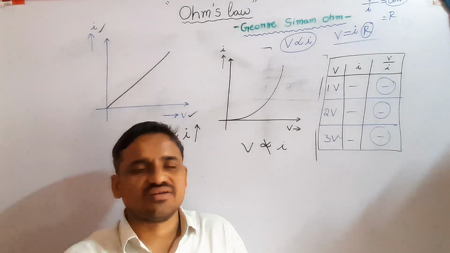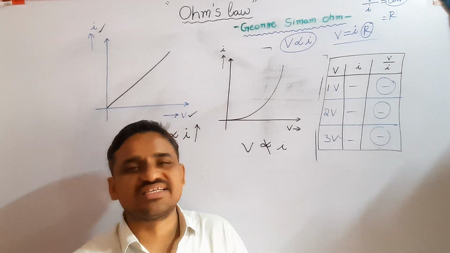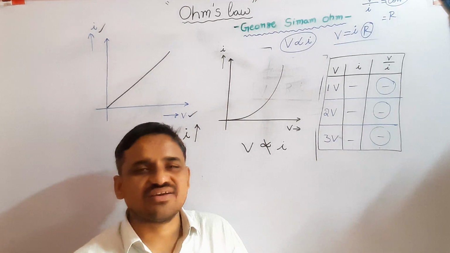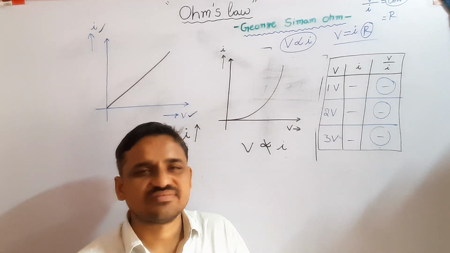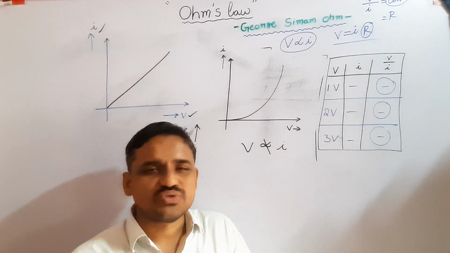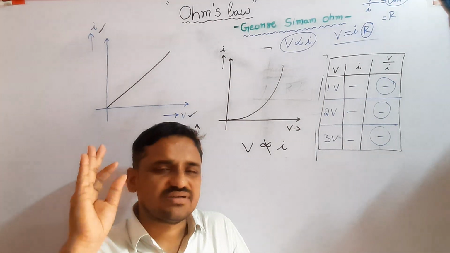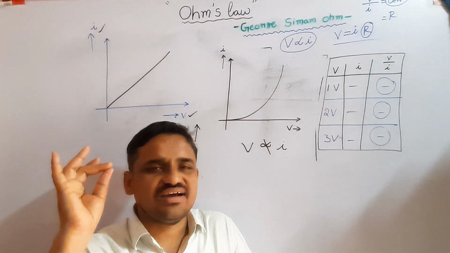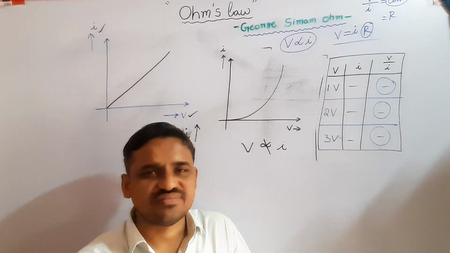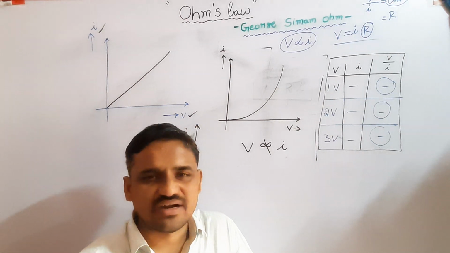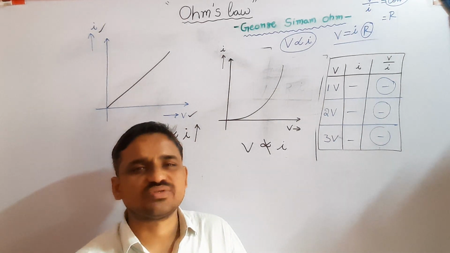Those elements are used to make electronic circuits like computers, TVs, and other electronic circuits. They are used in developing electronic circuits.